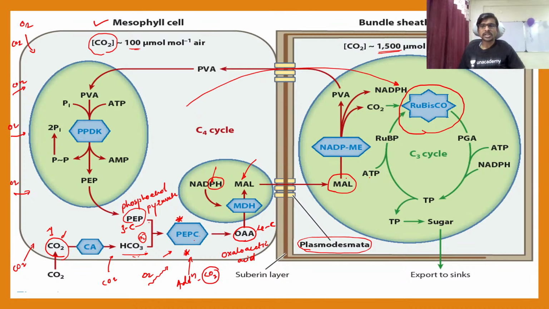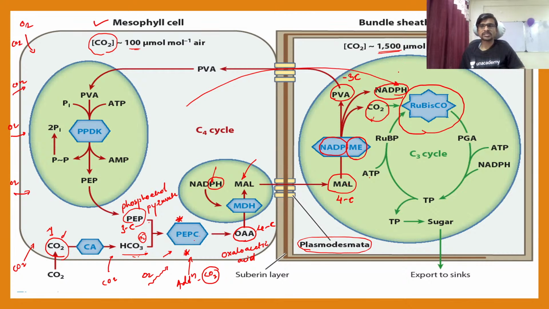So now this is the malic enzyme. This enzyme depends on NADP, so we sometimes write it as NADP malic enzyme. This enzyme takes this malate and converts it into pyruvate. The malate is a 4 carbon compound and pyruvate is a 3 carbon compound. So one carbon is lost, that is the carbon dioxide here, and NADP is converted into NADPH.